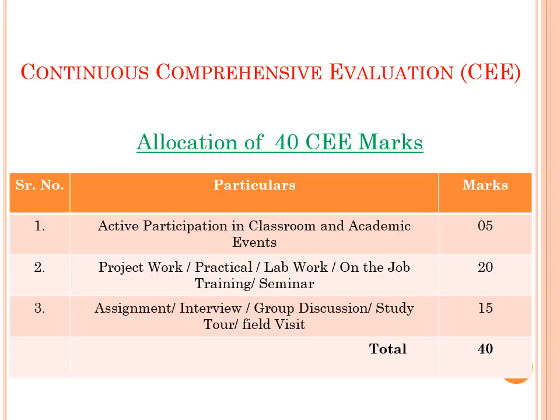We may conduct group discussion online, or we may provide an assignment that will be informed to you later on. Out of 40 we have to obtain 16 marks for passing. So take precaution to complete this CCE seriously.